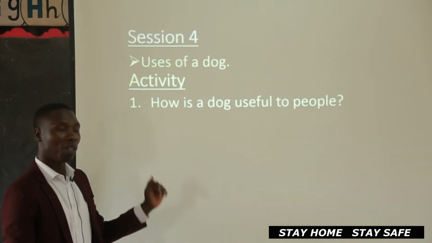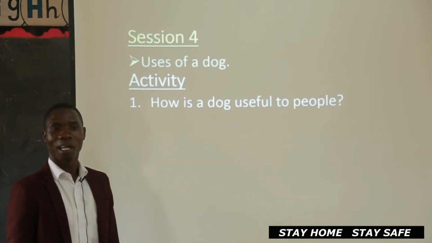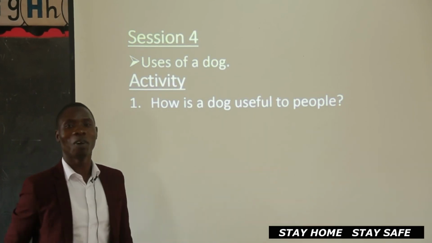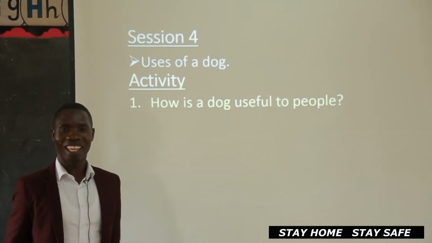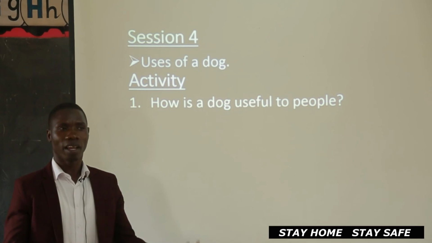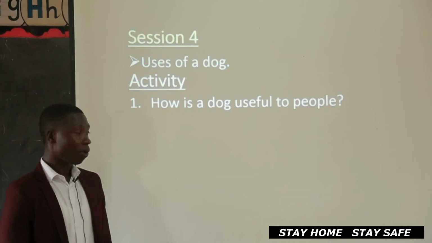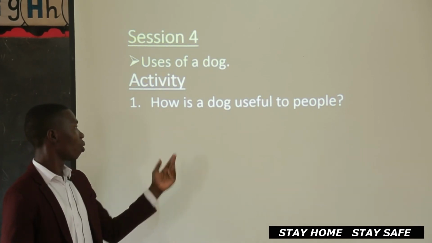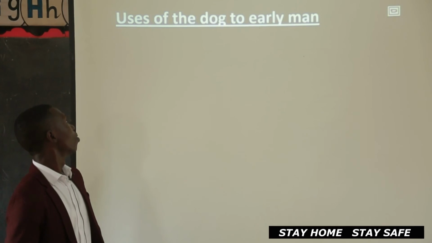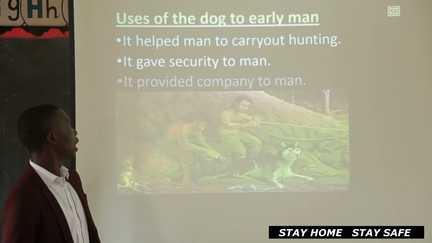Uses of a dog. How was a dog useful to early man? How many of you have dogs at home? How useful are they? Someone is saying they are for security. Very good. Dogs provide security to people, and also company. Now let's see how a dog was useful to early man. Uses of a dog to early man.